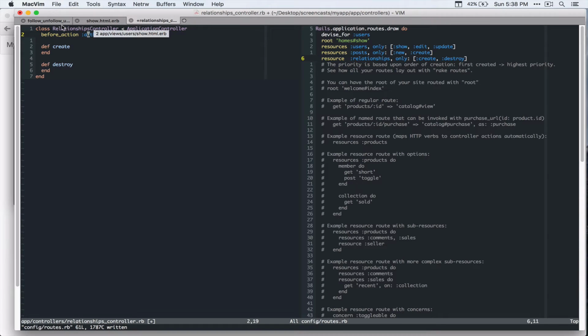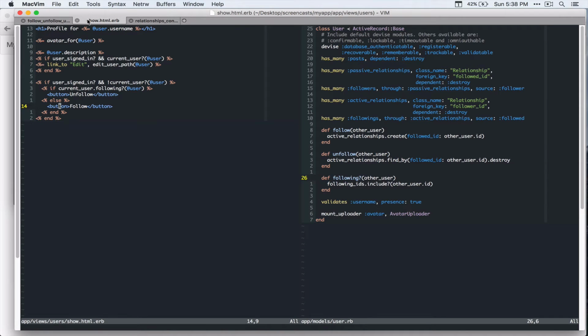What I want to do here, let's go to our view file and make this a button_to. All right, so it's button_to. Let's start from follow. I'll say button_to, then follow, and specify the URL to this.